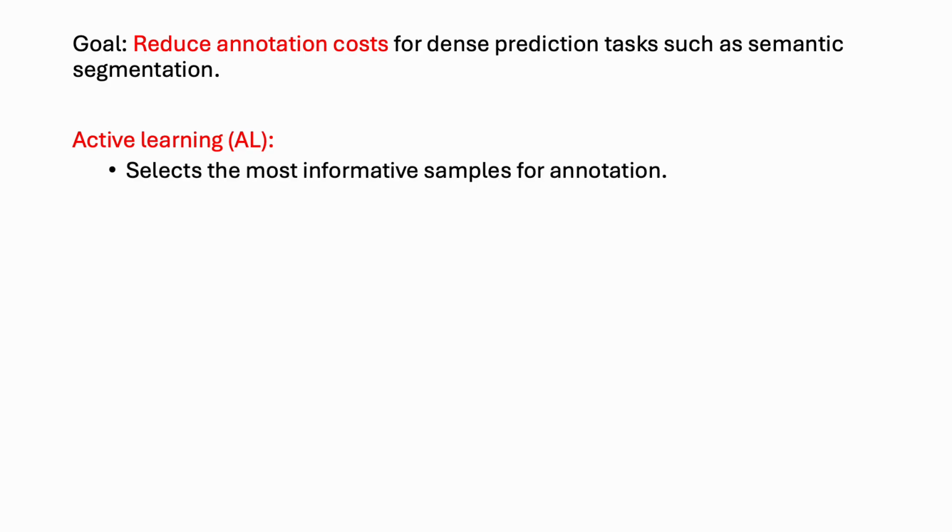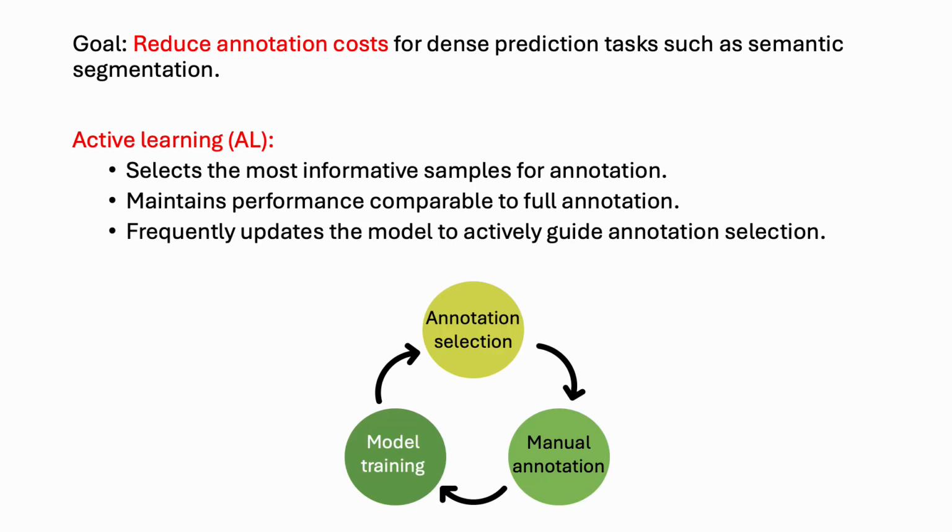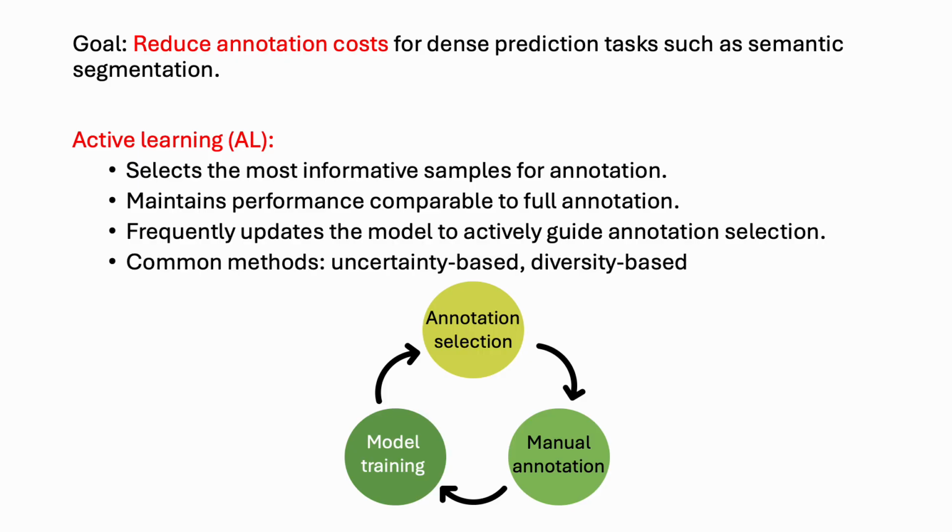In active learning, we select the most informative samples for annotation instead of passively annotating everything. We can still maintain a performance that is comparable to a model that is trained on the fully annotated data. And actually, we achieve this by frequently updating the model to actively guide the selection of annotation samples. For example, those that the current model is most uncertain about, or a set of samples that are diversely distributed across the feature space.